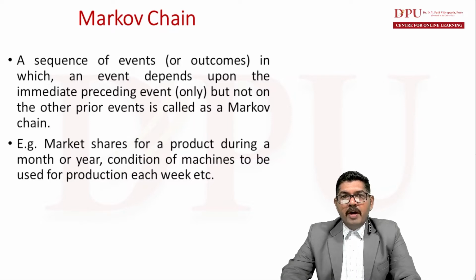Examples of Markov chain can be market share for a product during a month or year. The market share depends upon the immediately preceding month's market share. Also, the condition of a machine used for production each week depends upon the immediately previous condition of the machine and not the prior events. So these can be examples of Markov chain.